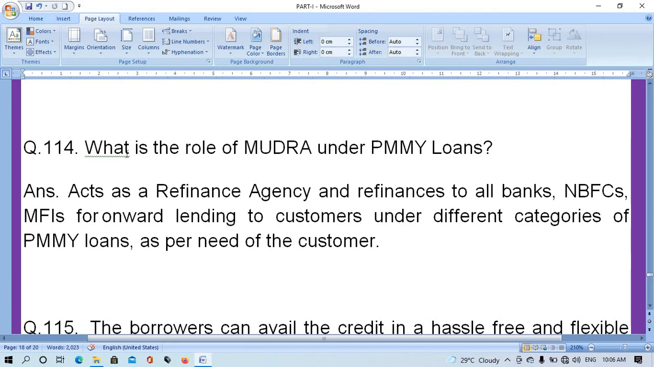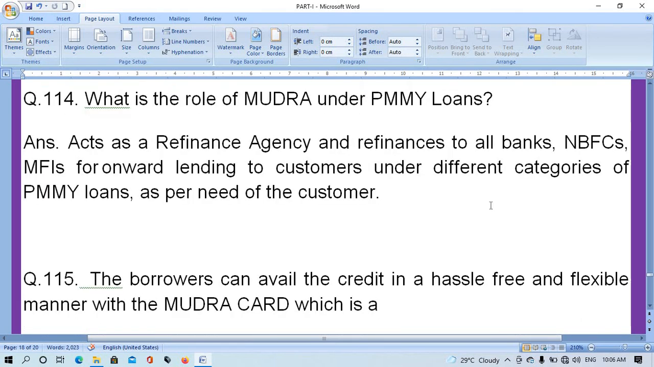Question number 114. What is the role of Mudra under PMMY loans? The right answer is act as a refinance agency and refinance to all banks, NBFCs, MFIs for onward lending to end customers under defined categories of PMMY loans as per need of the customer.